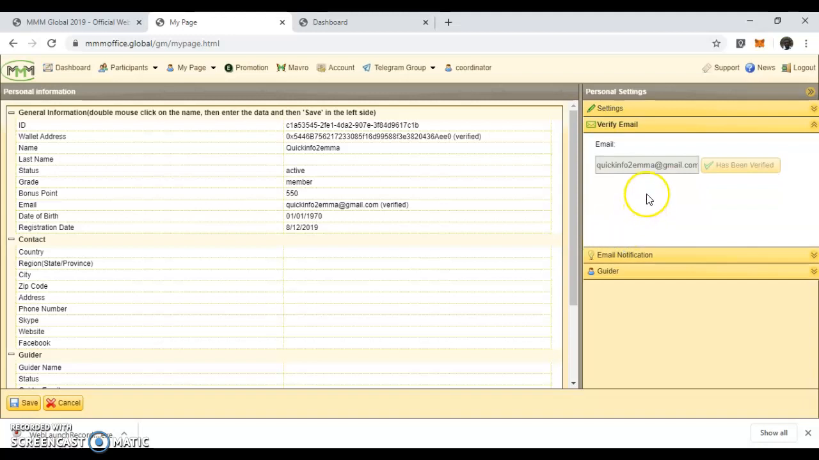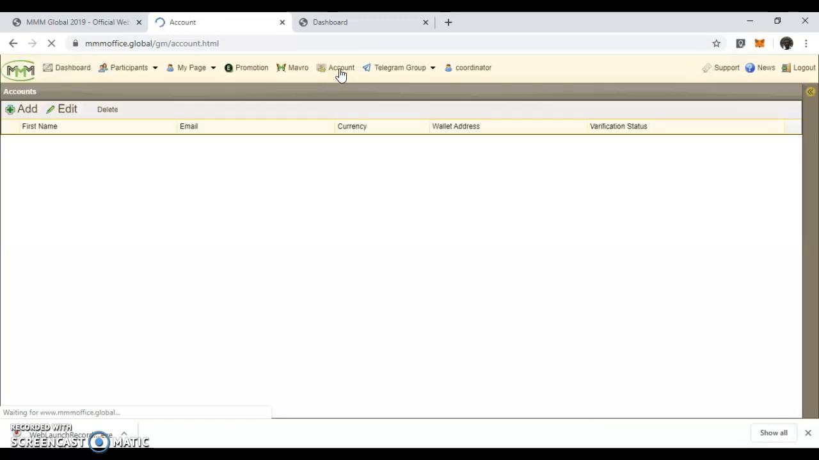It will give you the space where you insert your email address, and then you will see this button will show you verify email. You click it. When you click it, it will send you a code in your email address. Go to your email address, open that code, click that code, and your account will be verified. Now you have verified your account. The next thing for you to do is to add your account, and to do that, you come to the command account, you click it. When you click it, it will take you to a page where you can add the account.